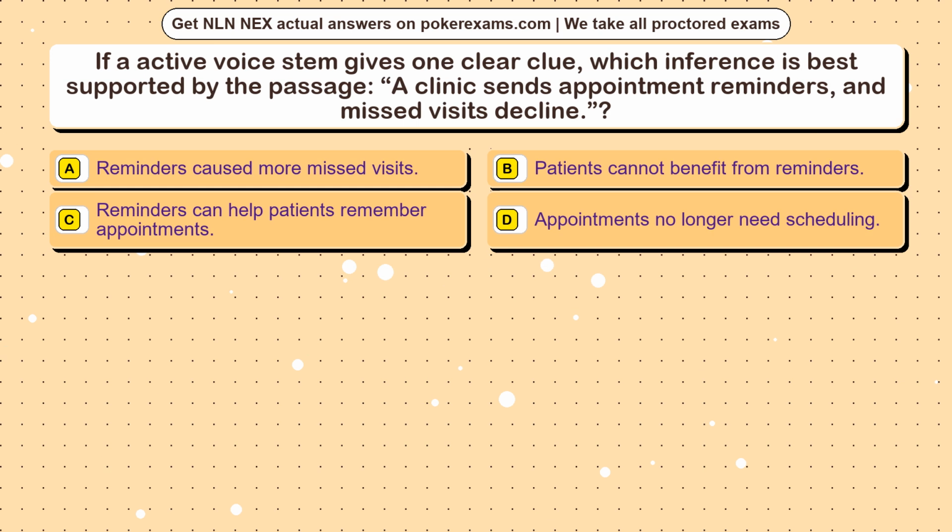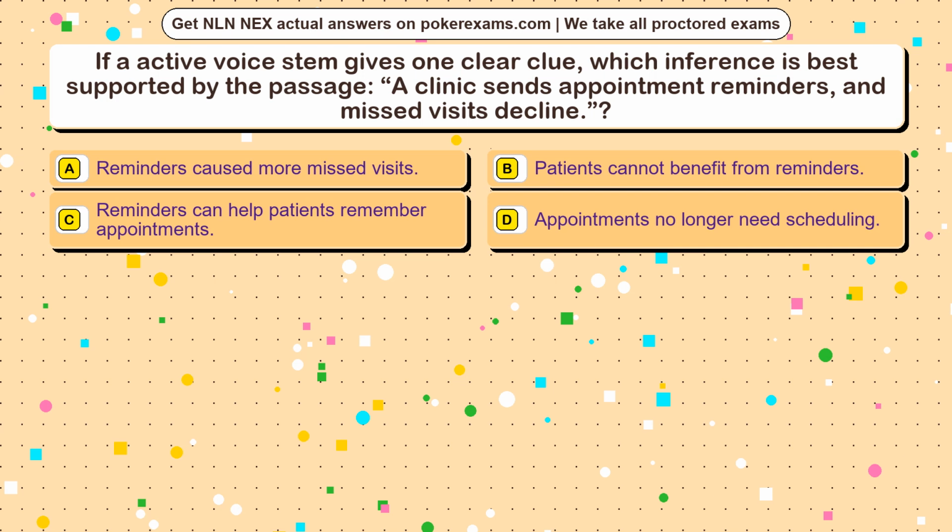Question 4. If an active voice stem gives one clear clue, which inference is best supported by the passage: a clinic sends appointment reminders, and missed visits decline? Option A, reminders caused more missed visits. Option B, patients cannot benefit from reminders. Option C, reminders can help patients remember appointments. Option D, appointments no longer need scheduling.